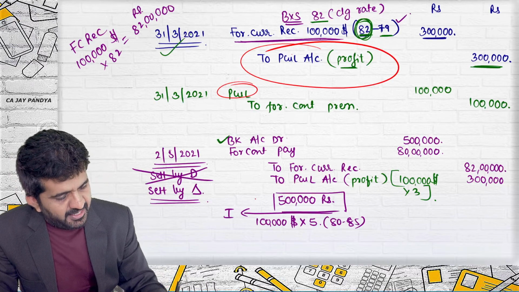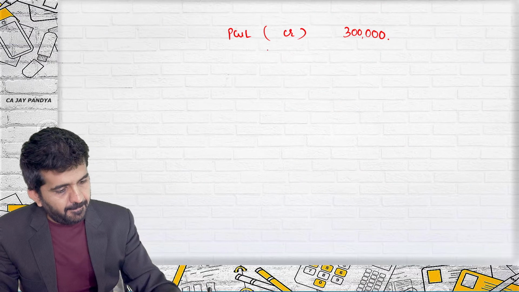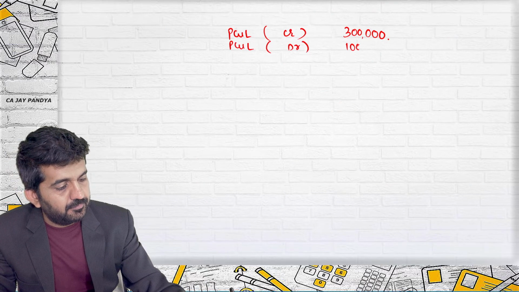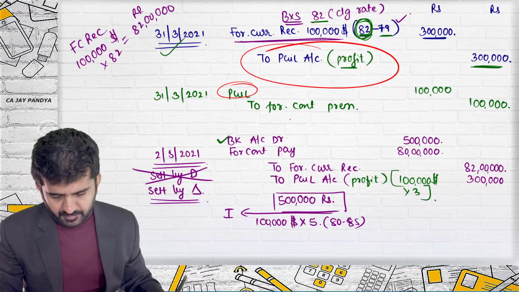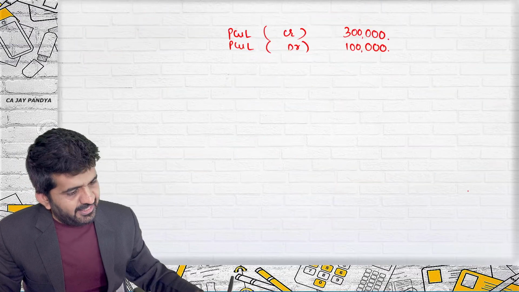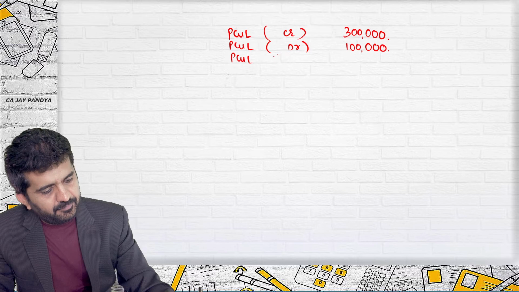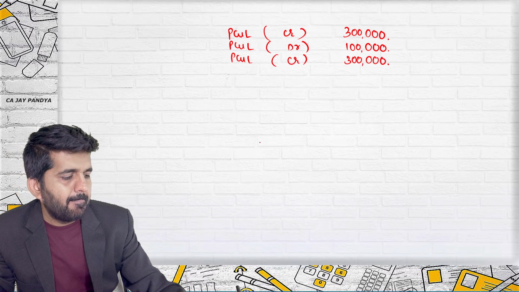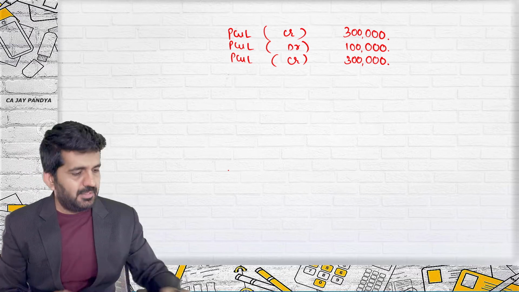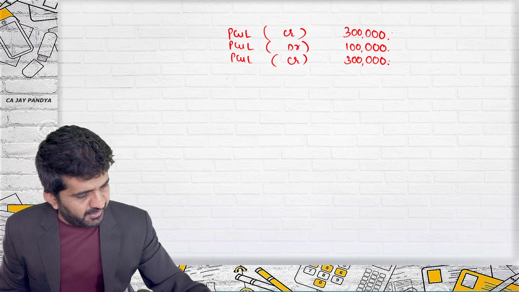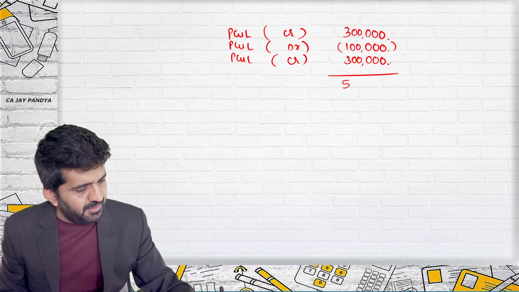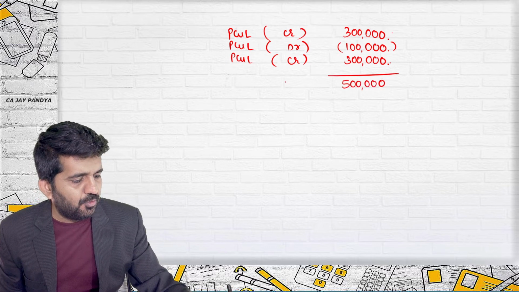P&L account debit by 1 lakh. P&L account credit by 3 lakhs. If you net it off, credit 6 minus debit 1 will be 5 lakh rupees.